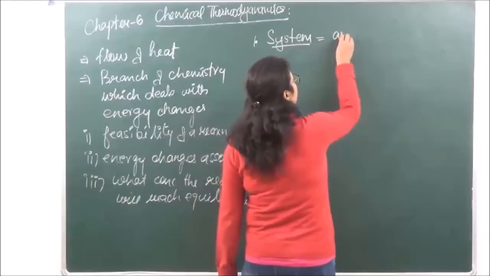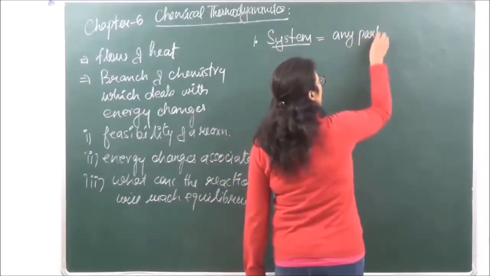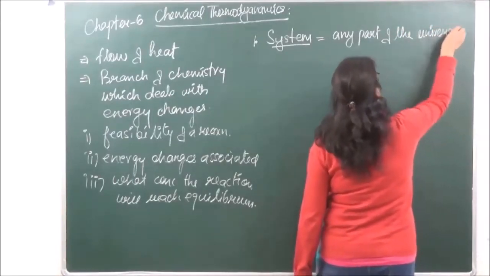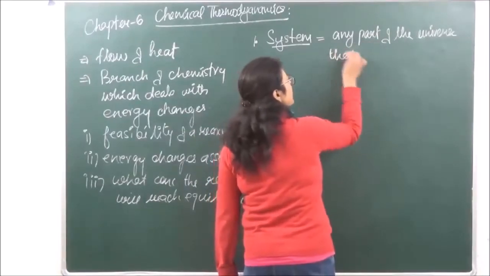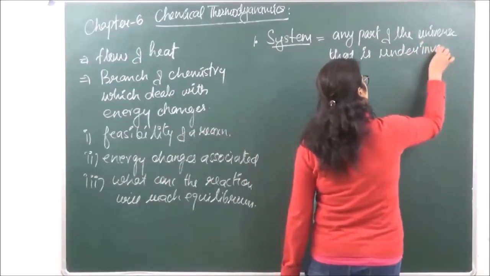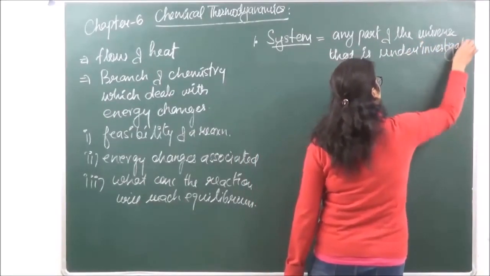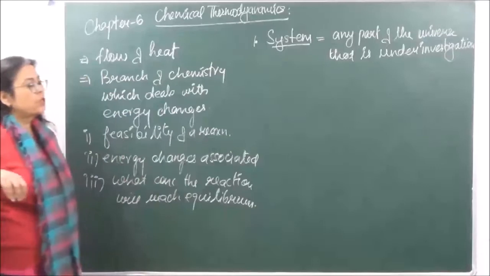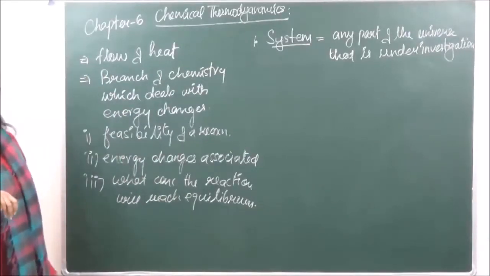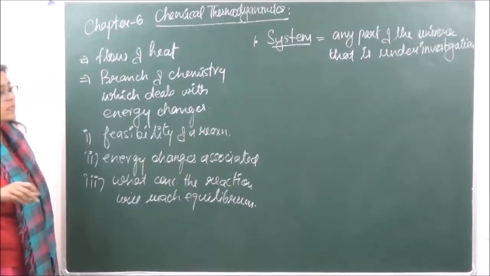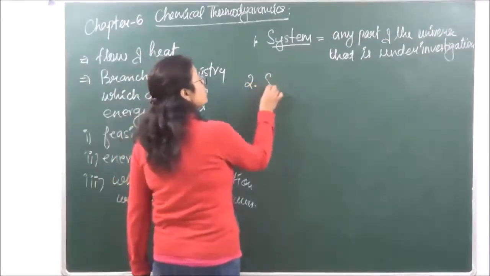System is any part of the universe that is under investigation or under observation. That can be any substance, any matter, any space. So any part of the universe that is under investigation is going to be a system, and everything else is going to be surroundings.